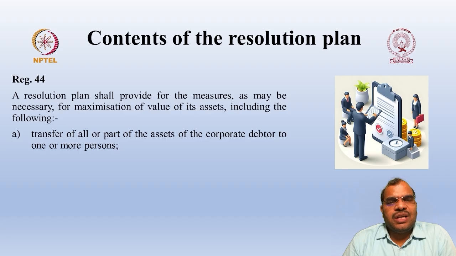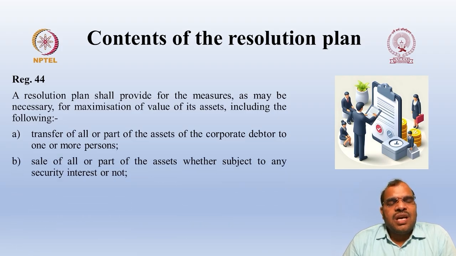Okay, so which includes transfer of all or part of the assets of the corporate debtor to one or more persons. So are you transferring any assets that belong to the corporate debtor to another person? Please state. Sale of all or any part of the assets, whether subject to any security interest or not. So are you going to sell any assets? Maybe such assets may be subject to charge or may not be subject to charge.